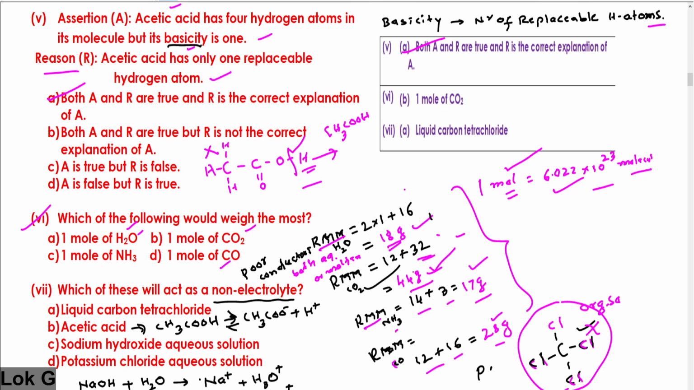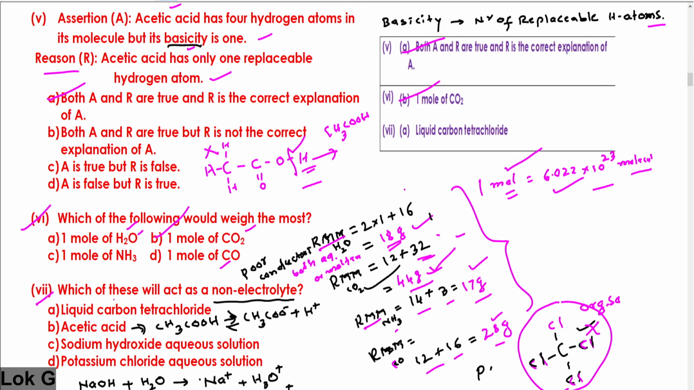Whichever has the highest molecular weight will weigh the most. Therefore, the correct answer among the given is B, 1 mole of carbon dioxide. Many of you have answered the questions mechanically. Don't do that. Quickly calculate and write the correct answer.